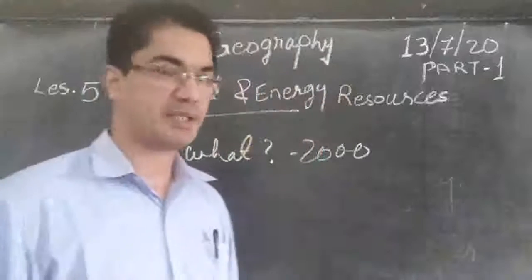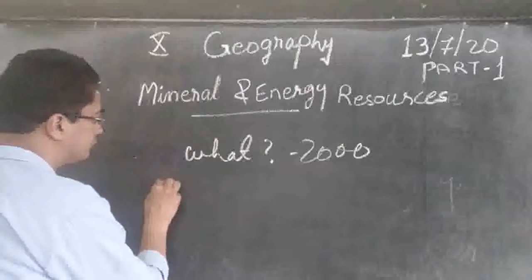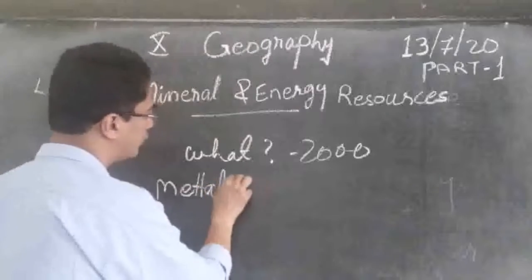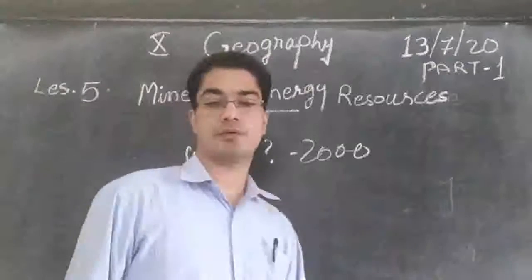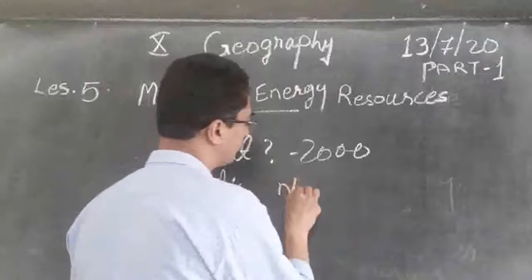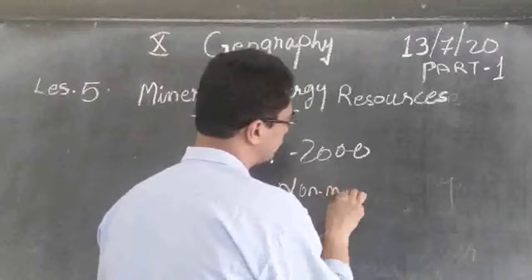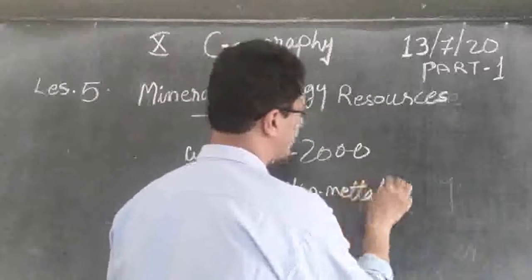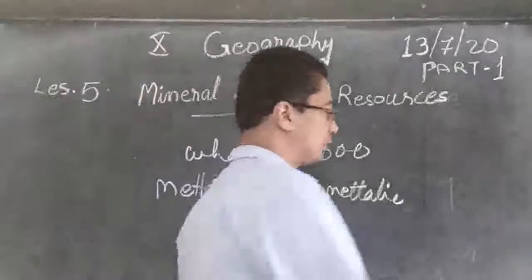One is metallic, then another one is non-metallic, another one is energy resources.